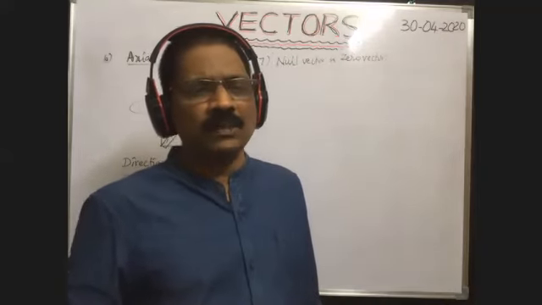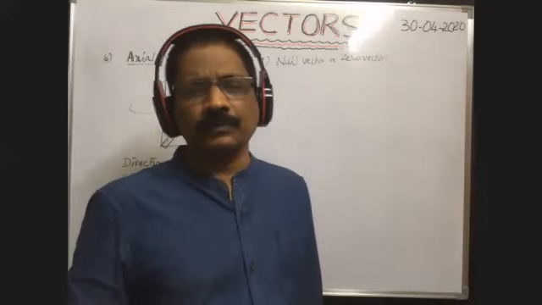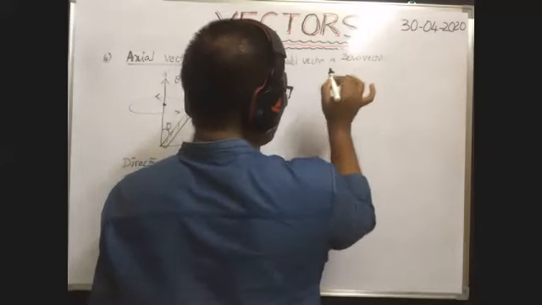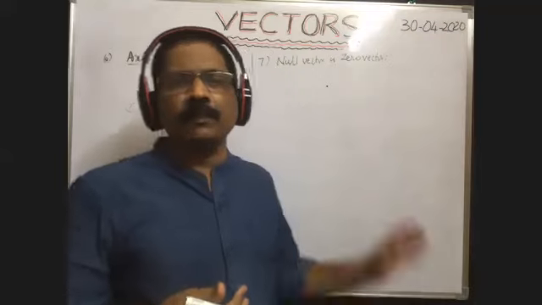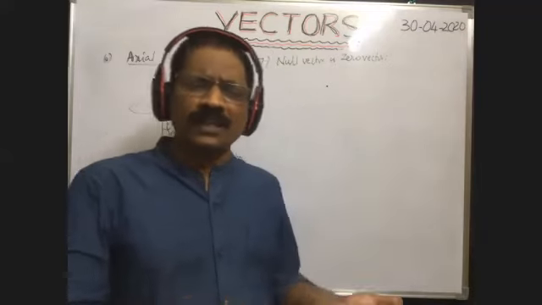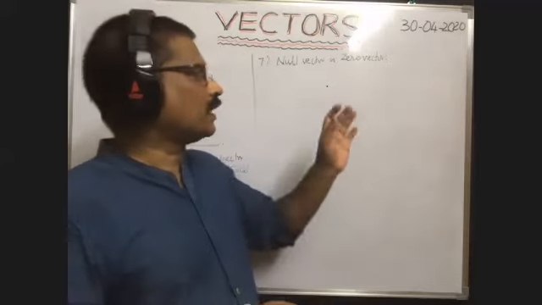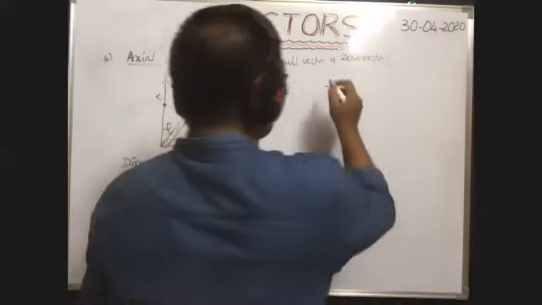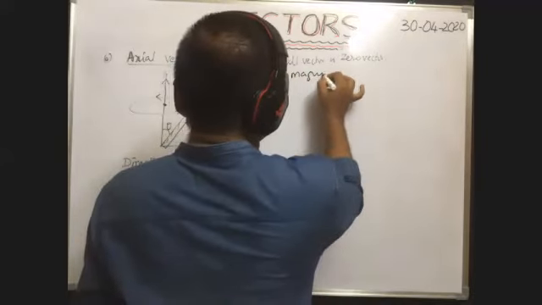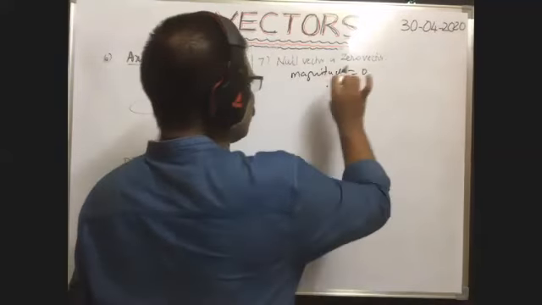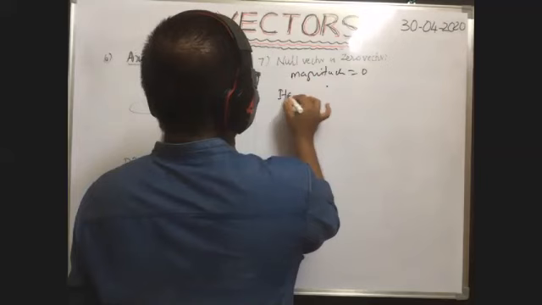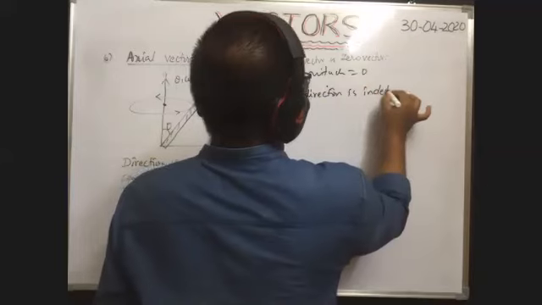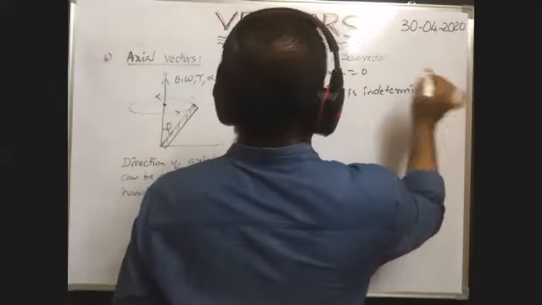Whose magnitude is zero means, can we say the direction of that vector? Suppose you take a vector, it is represented with just a point, because then only the magnitude is zero. Can we say the direction? We cannot say. That's why the zero vector's direction is indeterminate. So the vector whose magnitude is zero is called the zero vector, and its direction is indeterminate. Okay, that is the zero vector.